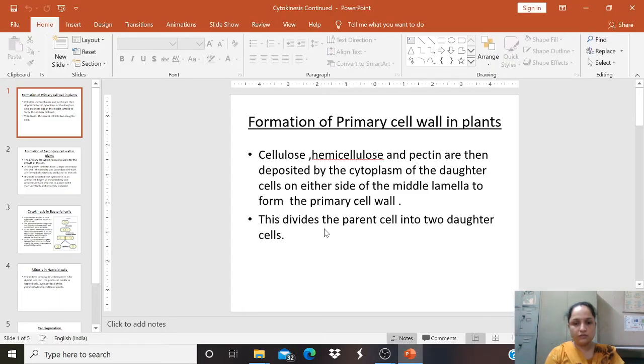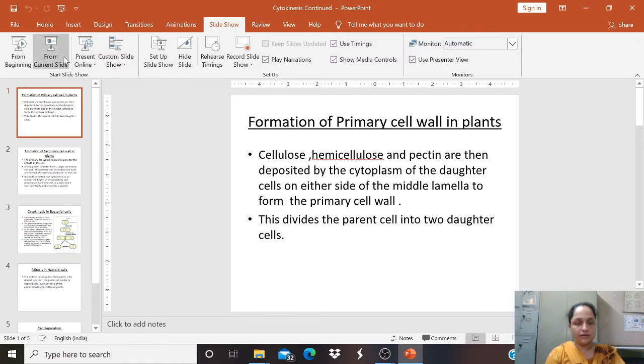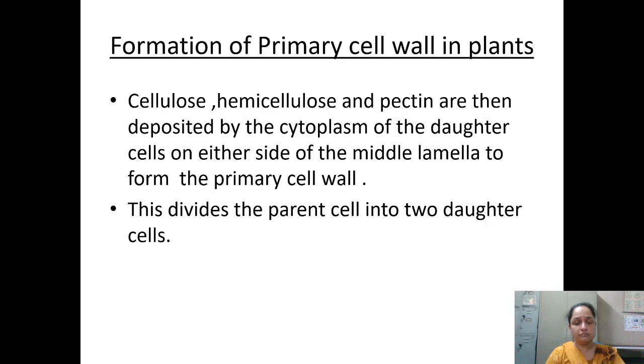Hello everyone. Today we are going to continue with our previous topic that we have started. That is cytokinesis in plant cell and animal cell. So today we are going to continue from that part. Last time we were talking about the cell wall, or basically cell division in the plant cell. So this is the continuation of that one.